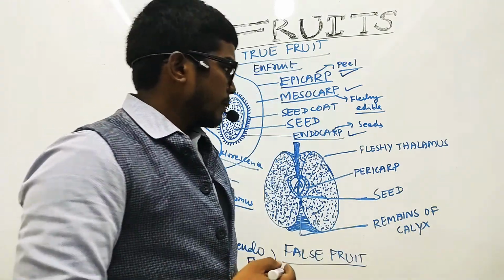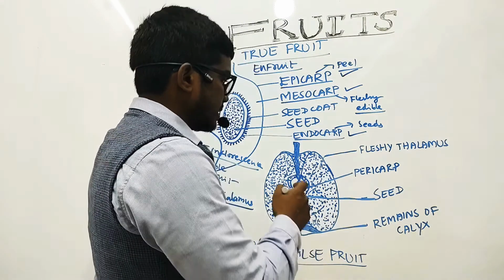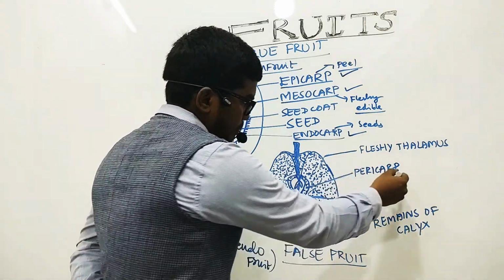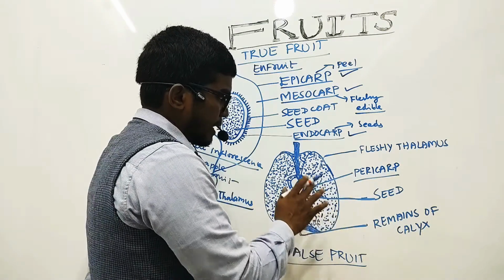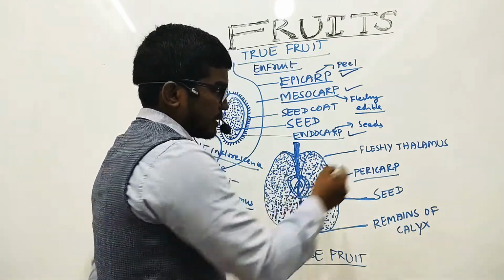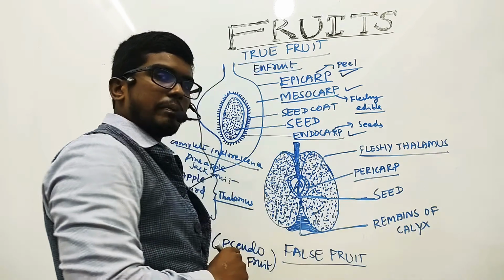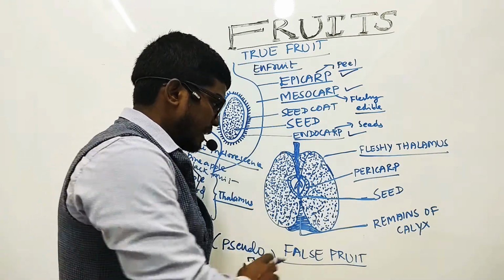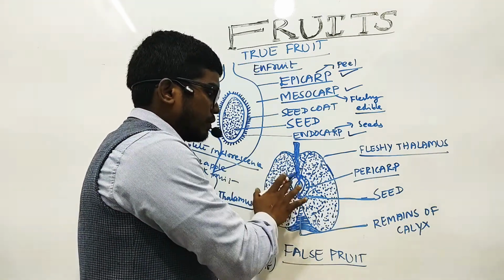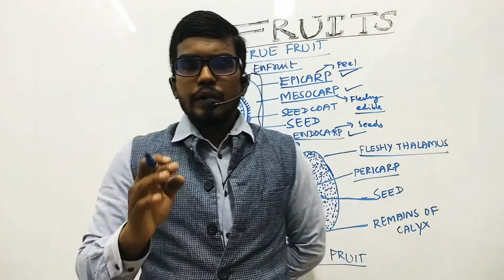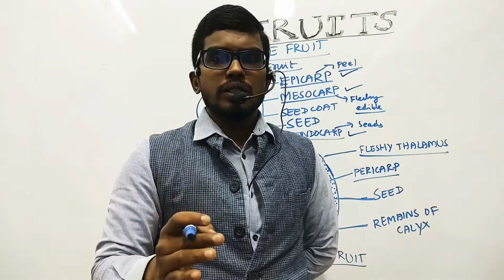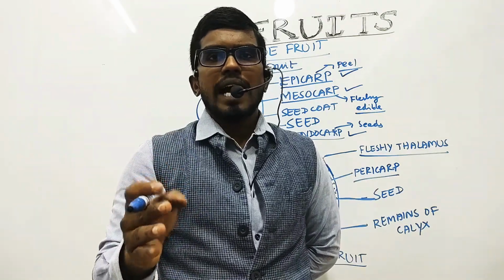So remember here, generally the pericarp is there at the center of the fruit, but the main fleshy, edible part is the thalamus. So the fleshy thalamus is the edible part, my dear friends. That's why I have indicated this apple, which is a false fruit. So these are a few important aspects about the fruits and their types.